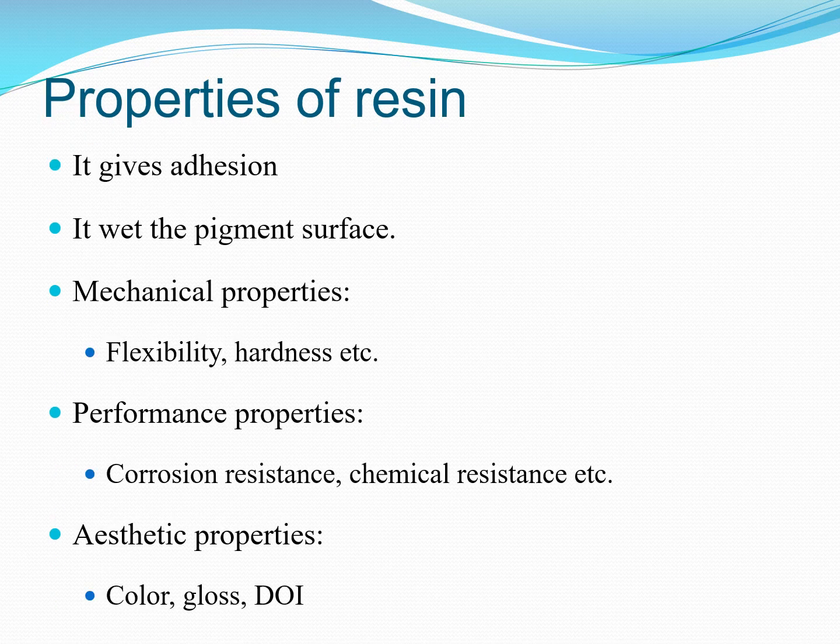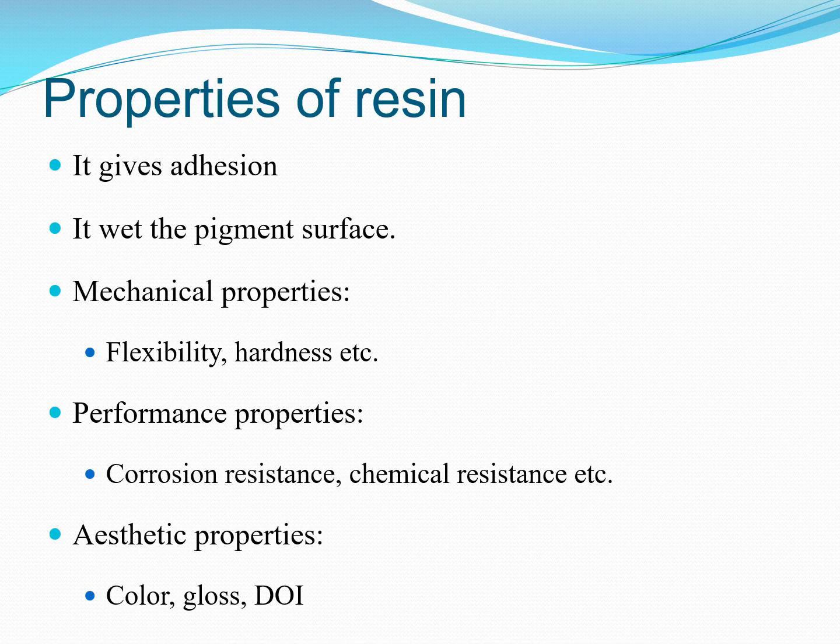So these are the properties of the resin that it imparts to the coating, right? When you use resin in the coating, it gives adhesion to the coating. That coating gets adhered, or sticks, to the substrate, so it gives adhesion. It wets the pigment surface. This is again a very beautiful property of resin, because pigment particles are powdery in form. They are powder particles, and the resin has a role to wet the entire surface of the pigment and hold that pigment particle to the substrate for a long time.